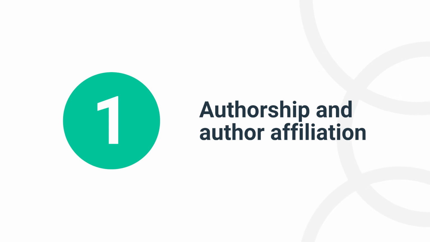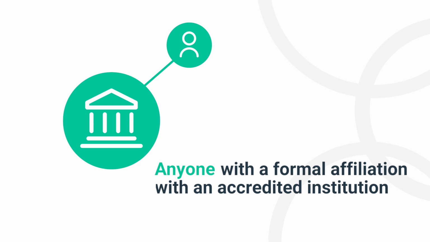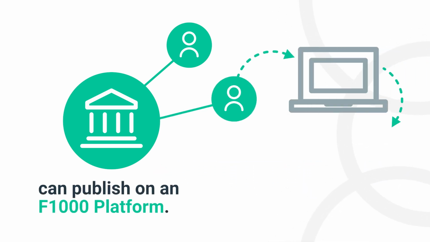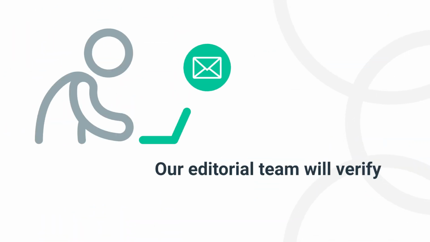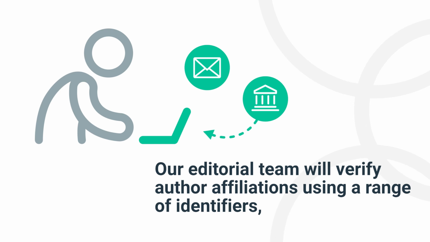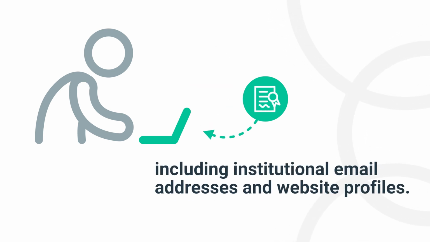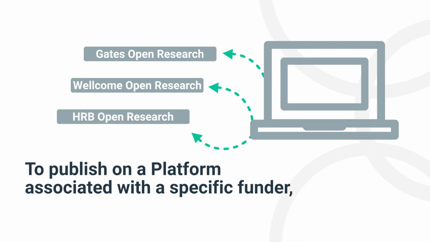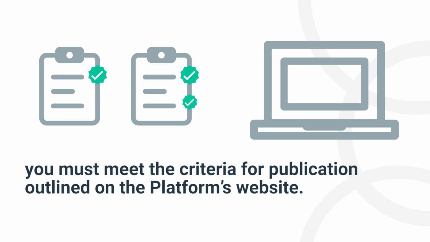Authorship and author affiliation. Anyone with a formal affiliation with an accredited institution or recognized organization can publish on an F1000 platform. Our editorial team will verify author affiliations using a range of identifiers, including institutional email addresses and website profiles. To publish on a platform associated with a specific funder, you must meet the criteria for publication outlined on the platform's website.